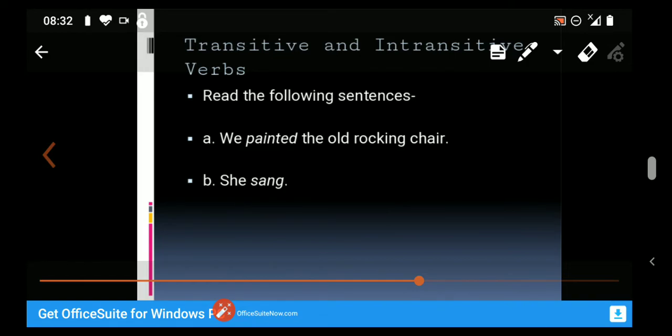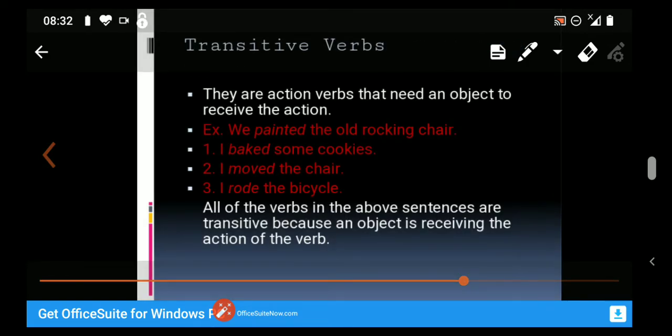Okay? So number 1, transitive verbs. What are transitive verbs? Transitive verbs are action verbs that need an object to receive the action, or we can say that transitive verbs are those verbs which need an object to complete their meaning.